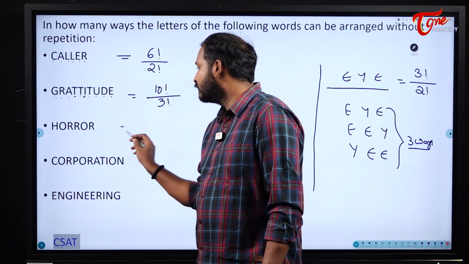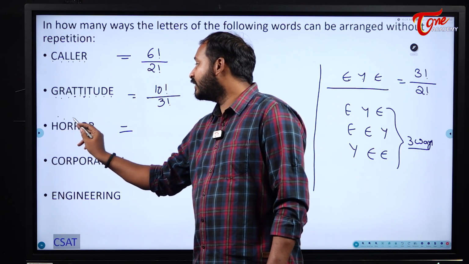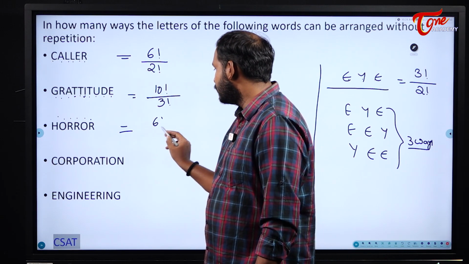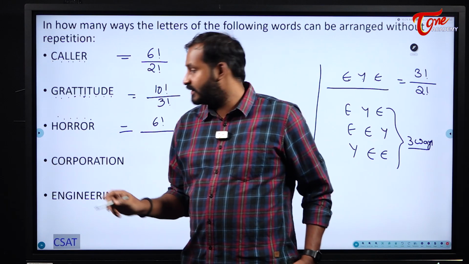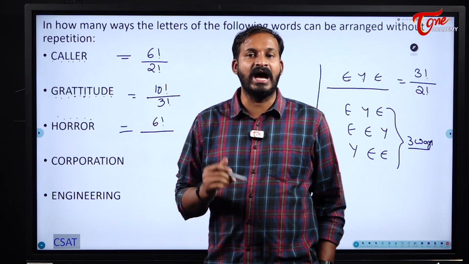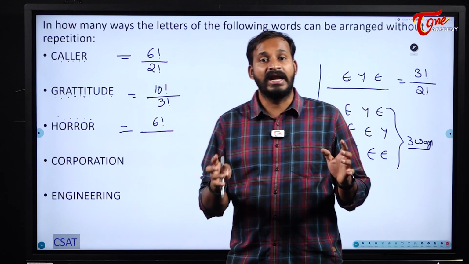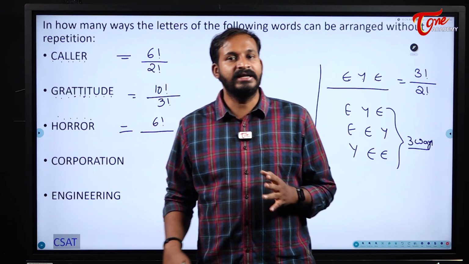Next, horror. How many letters? 1, 2, 3, 4, 5, 6 are there. So, 6 factorial by. Please observe here, students. Here O was repeated twice and R was repeated thrice. Don't add 2 plus 3 and write it as 5. Write them individually.